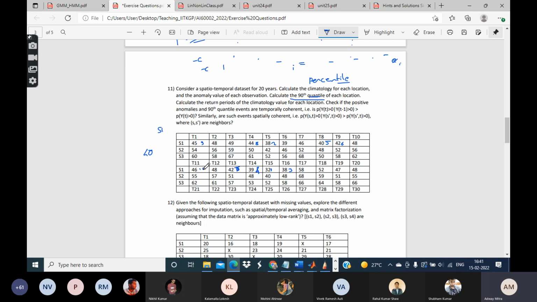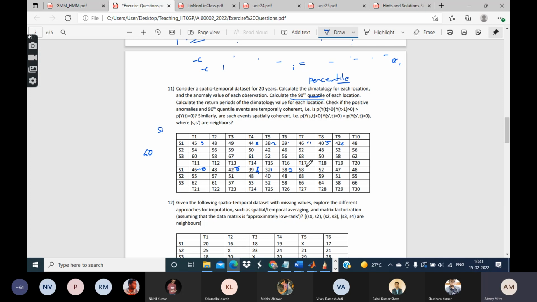46 occurs twice, at 10 and 11. Oh, I have missed another 39 here. Anyway, you can just enumerate all the values, and at the end you can select the two largest values.